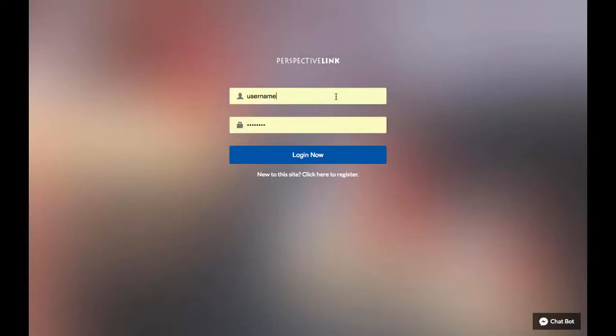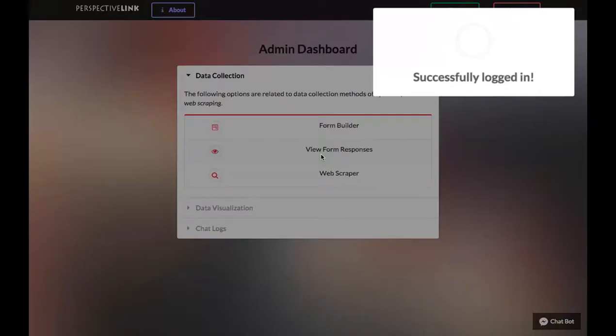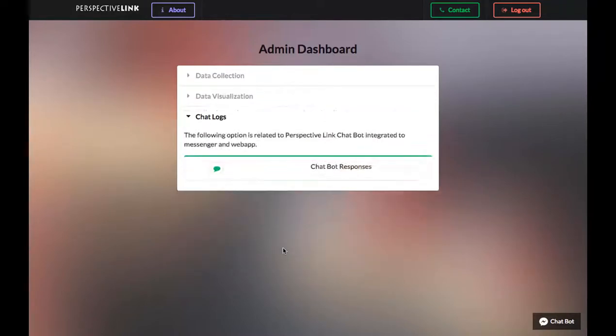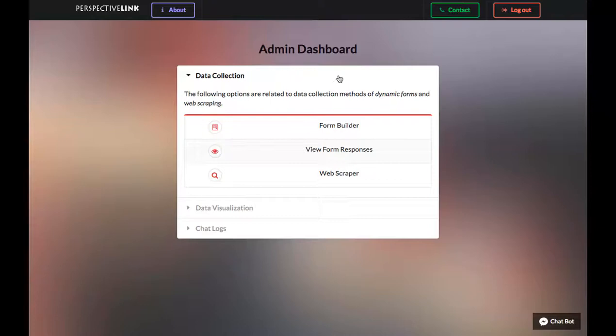Here we're logging in using the username. Now we're directed directly into the admin dashboard, where we have the 3 modules divided and then further subdivisions. First, we'll enter the data collection module, which includes the form builder, the view form responses, and web scraper.